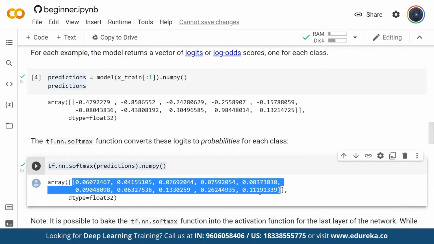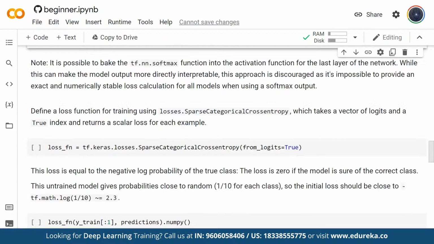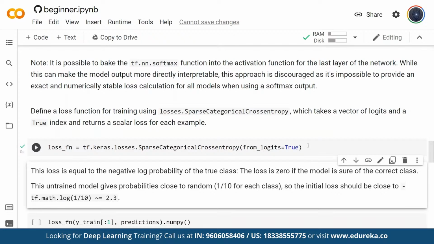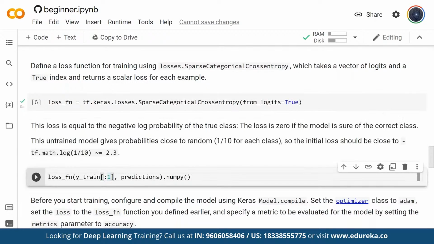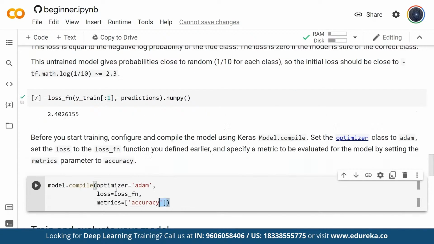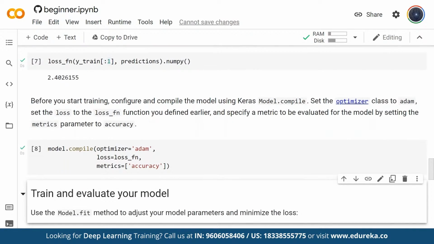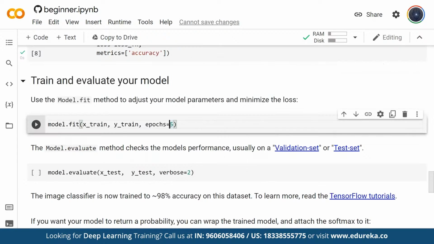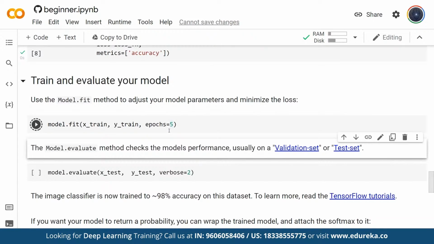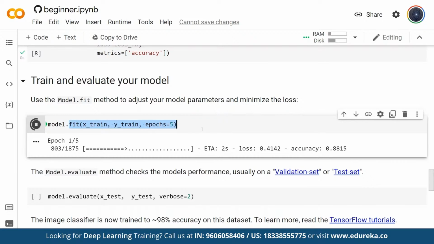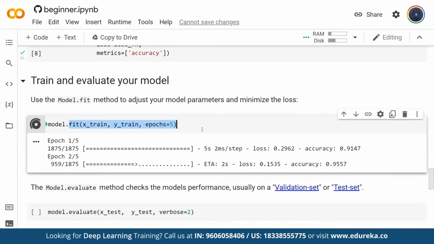Okay. Along with that, while working with a neural network, we'll make use of a function called the loss function. This loss function is going to help me train my model. Inside my compile method, we'll specify our loss function, optimizer, and the metrics. Once this compilation operation is complete, we can directly go ahead and perform the training. In order to do the training, I can just call the fit method and specify my training data. This will perform the fit on my given data set.